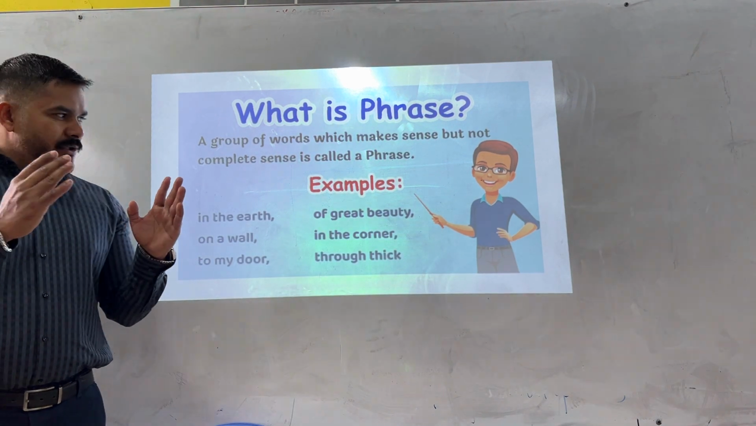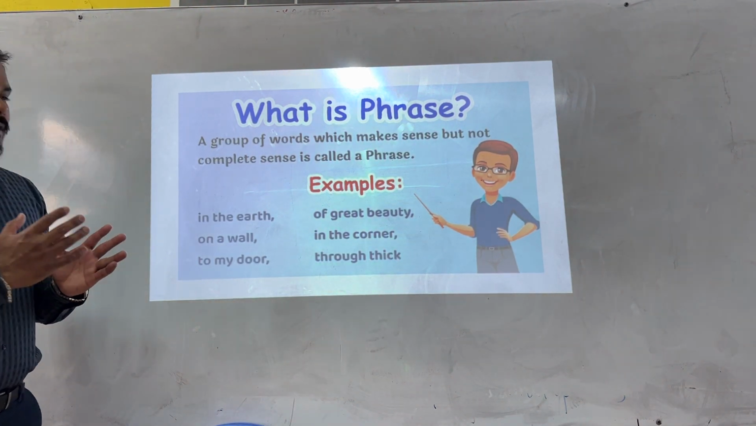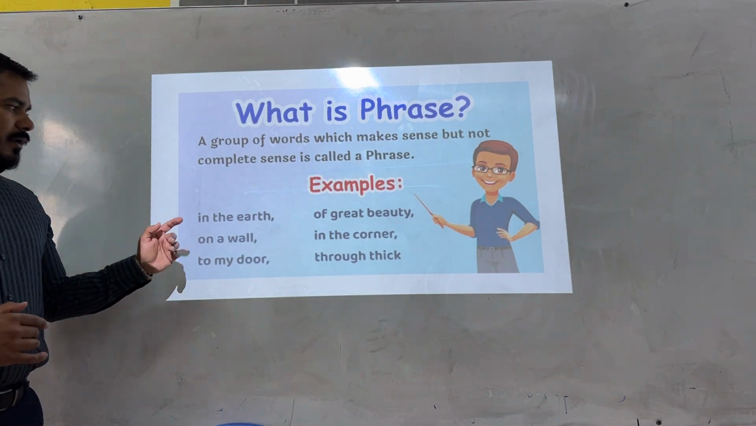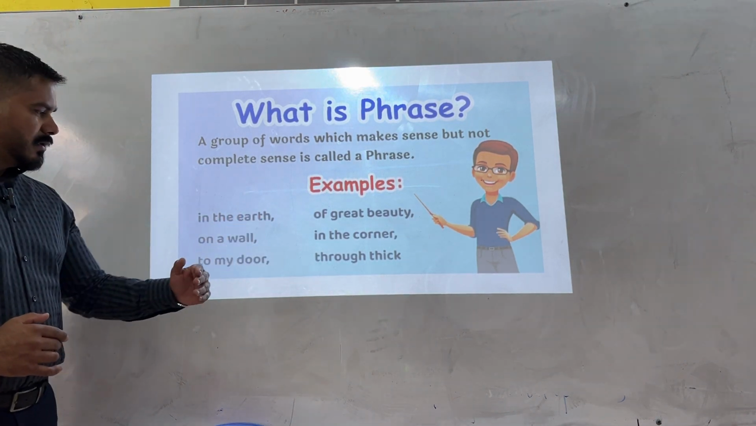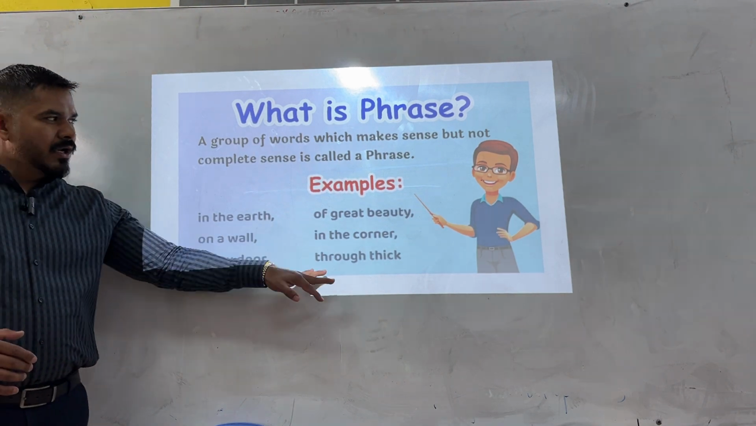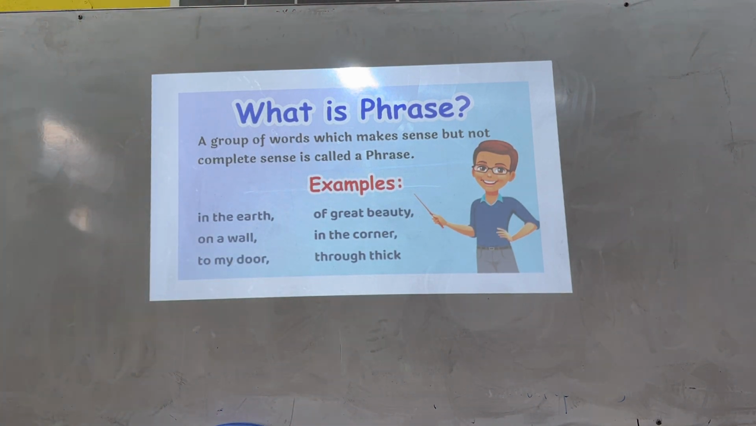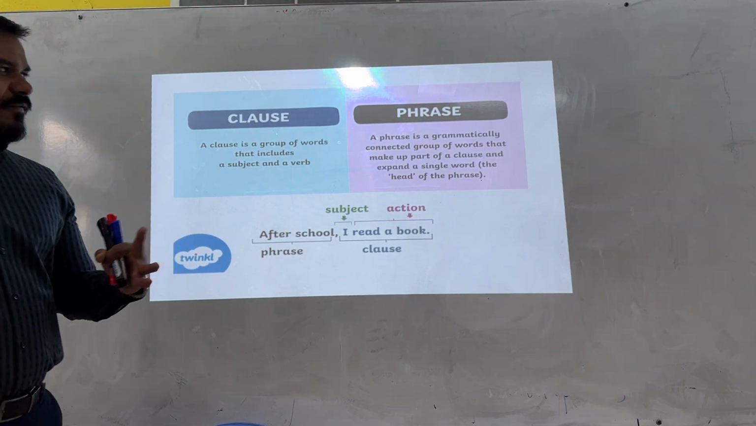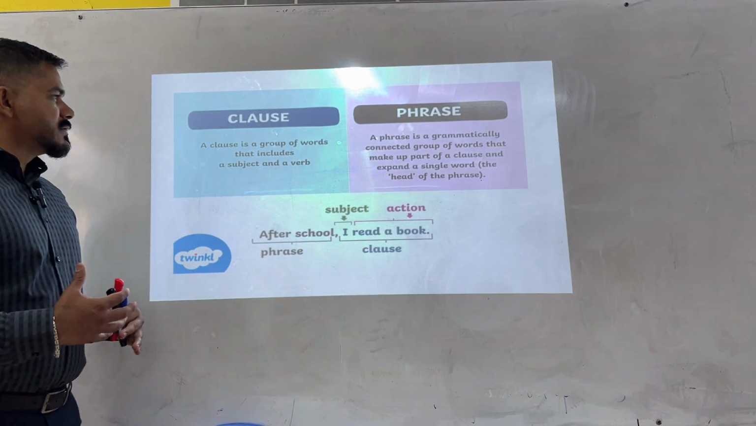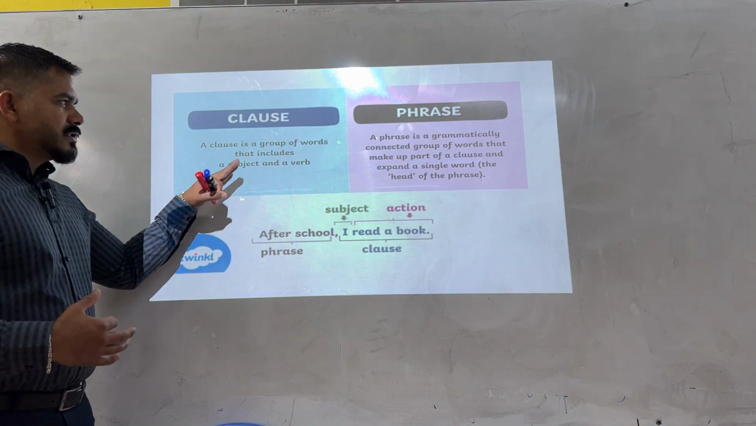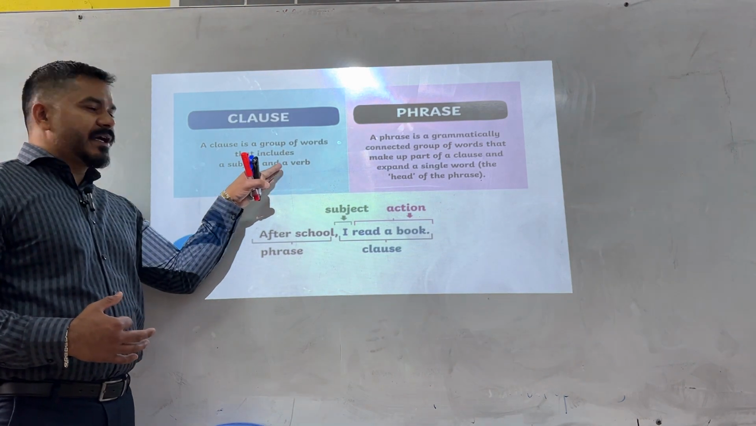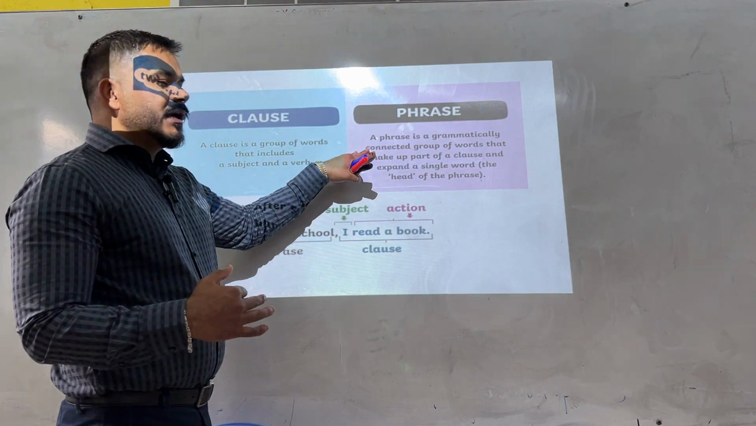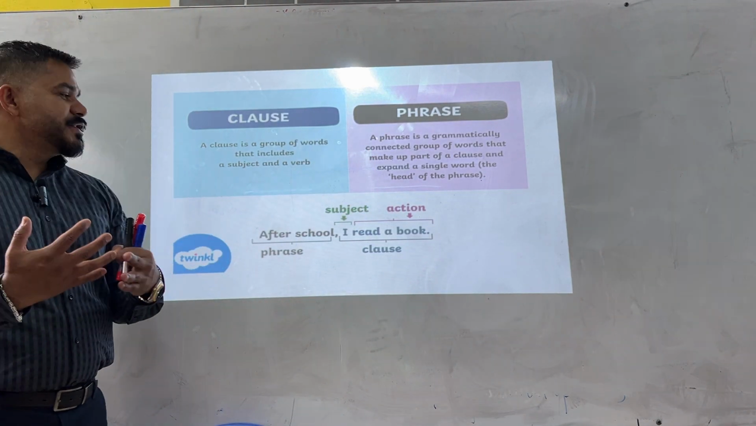There can be only a verb, or only a subject, but not both of them together. Okay, for example, in the earth, on a wall, these are all examples of phrases. Okay, let's find out the difference between a phrase and a clause. What is a clause? A clause is a group of words that includes a subject and a verb. Okay, as I told you. Then a phrase lacks a subject-verb combination.